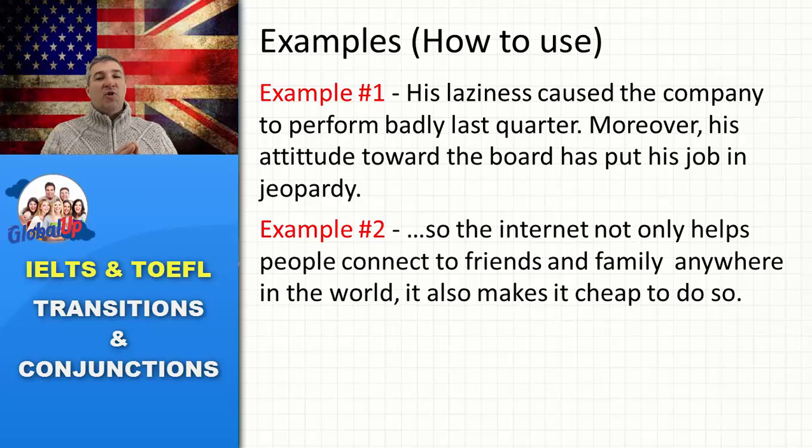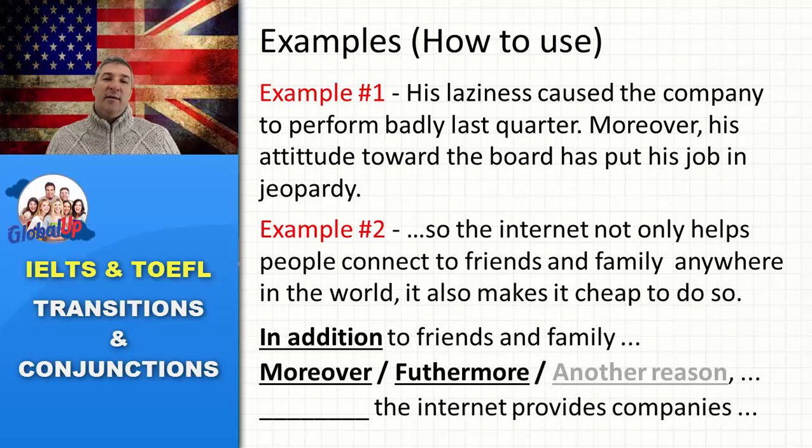Another example here is, the internet not only helps people to connect to friends and family anywhere in the world, it also makes it cheap to do so. So if you want to add another idea, the internet not only helps people to connect to friends and family anywhere in the world, in addition to that, it makes it cheap to do so. Or furthermore, moreover, right? So let's take a look at the words.